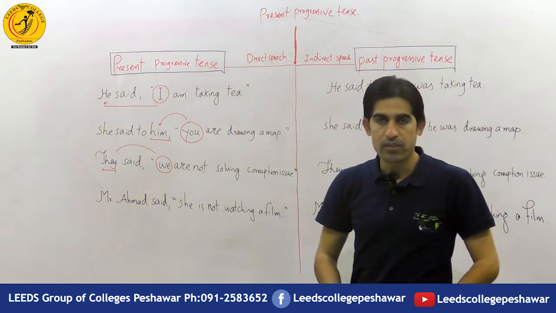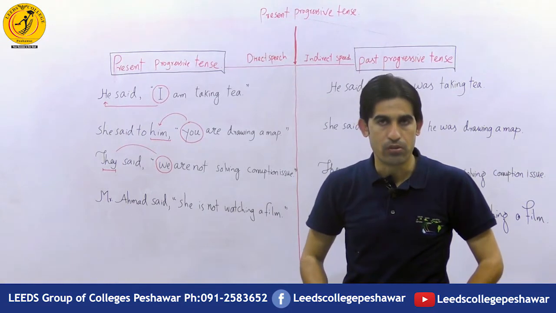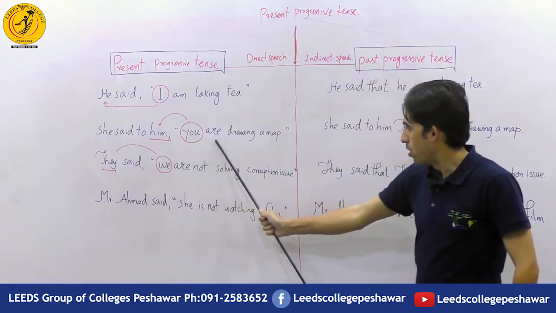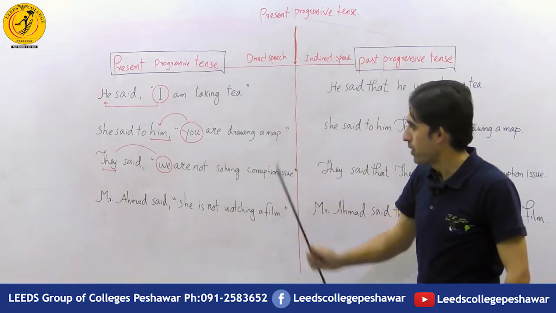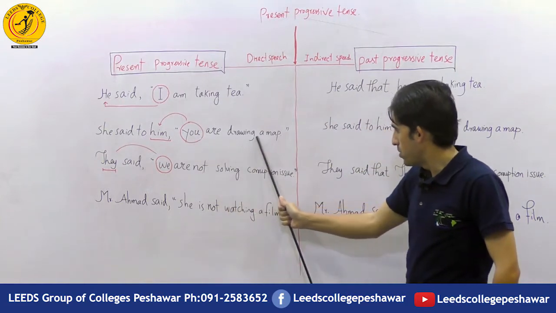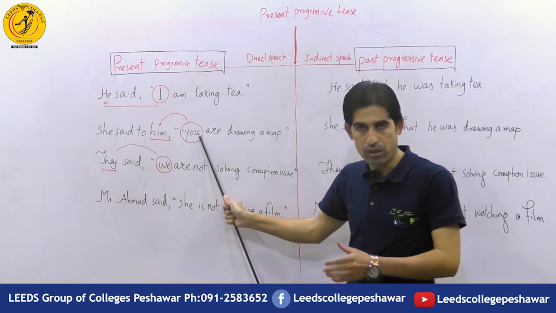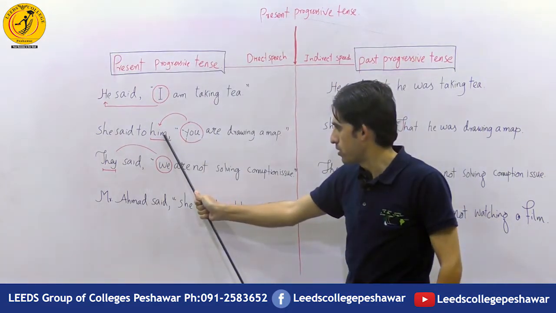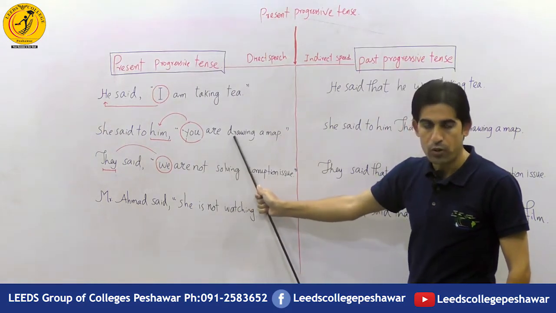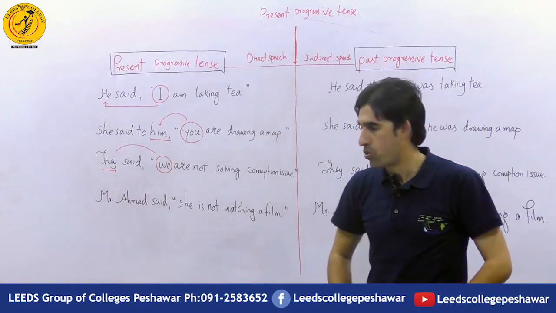Coming to case number two, where the reported speech is introduced by the second person pronoun you. She said to him, "You are drawing a map." Now this is important because this reported speech is introduced by a second person pronoun. According to the rule, it changes according to the object of the reporting speech. But we have the present progressive tense are drawing, which changes into the past progressive, was drawing.